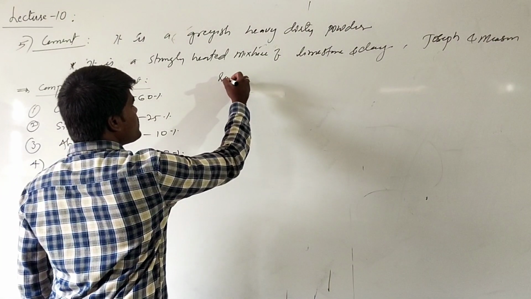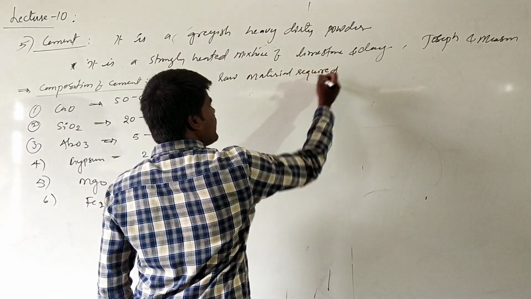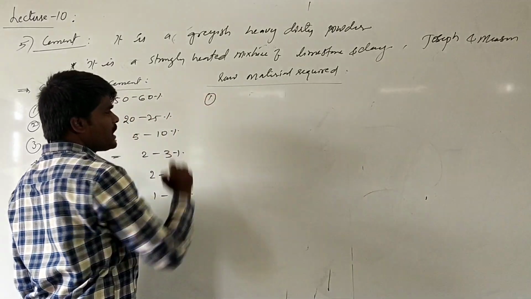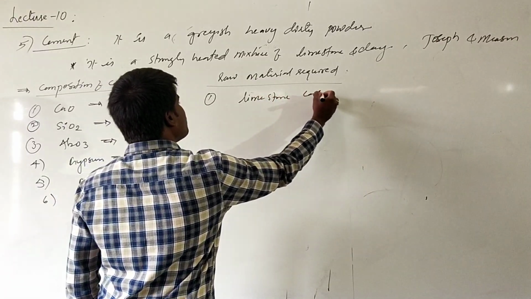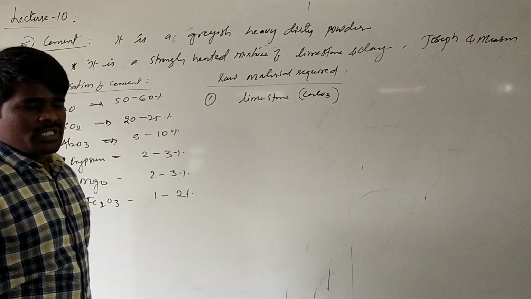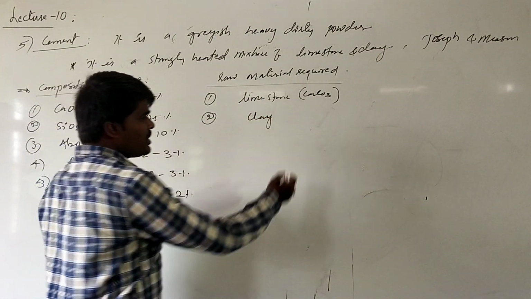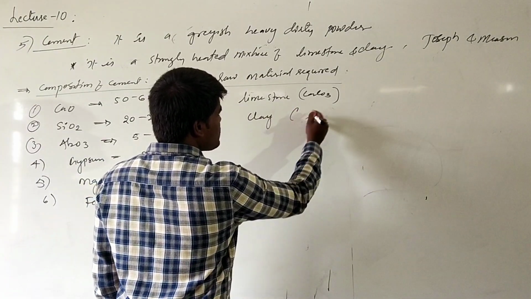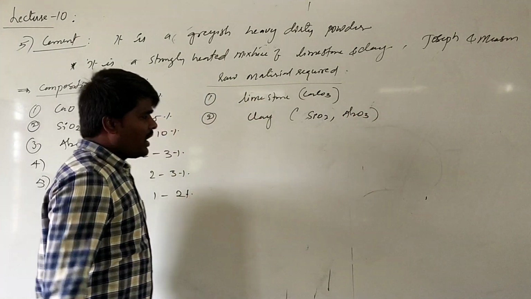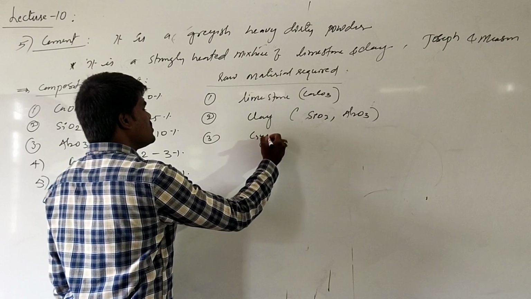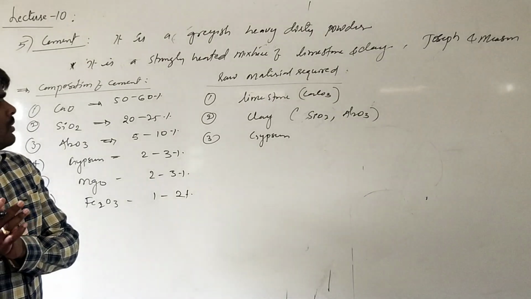Now, the raw materials required for the manufacture of cement. Basically, it requires three raw materials. One is limestone. What is limestone? Calcium carbonate. It requires around 61 to 69% of calcium carbonate. The second raw material is clay. Clay is actually a combination of aluminium silicates, silica and aluminium. What is silica? Silicon oxide. And what is aluminum? Aluminum oxide. Another important substance is gypsum. These are the raw materials required for the manufacturing of cement.